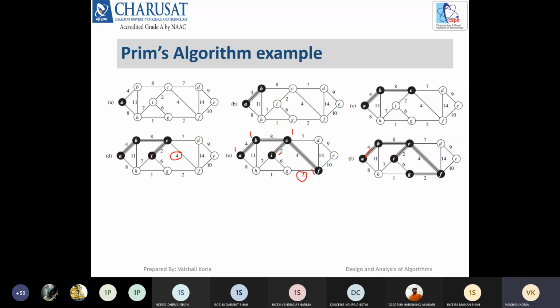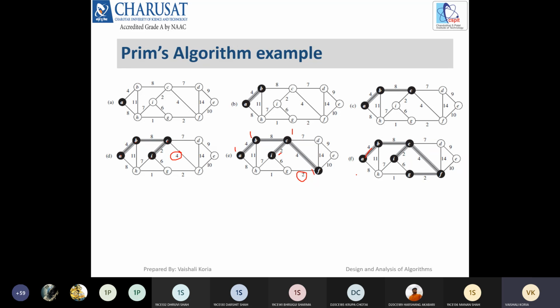Then after A, B, C, I, G, the vertices D, E and H are still not connected. Also, we have to make sure that by choosing any vertex or edge, it should not result in a loop. Okay, now G has been chosen.